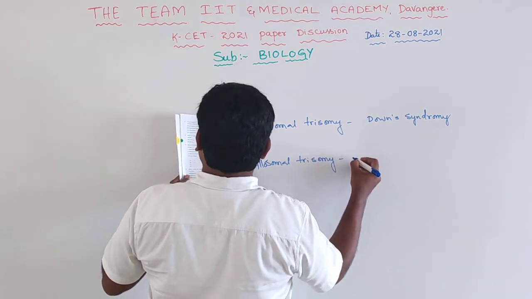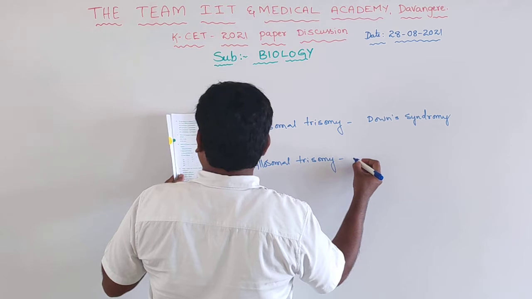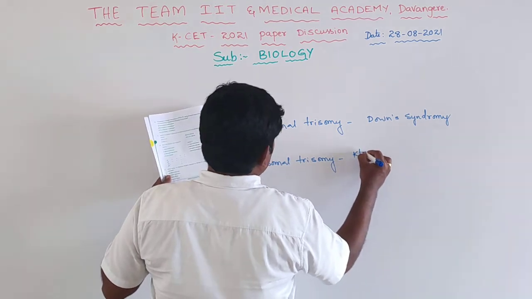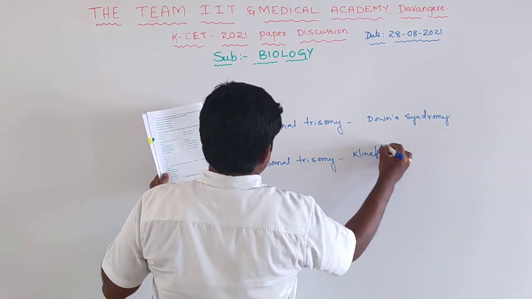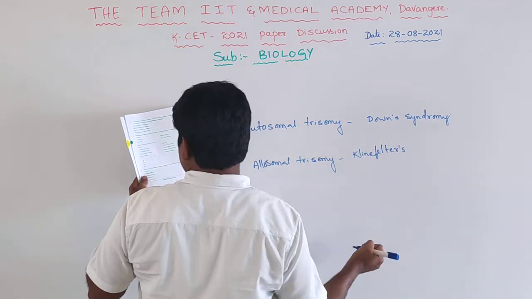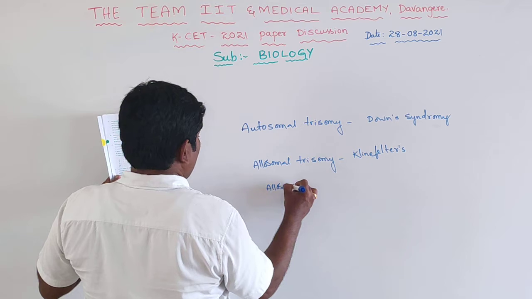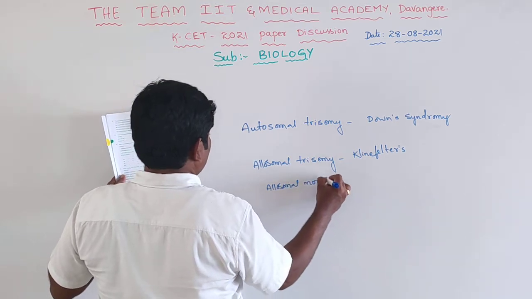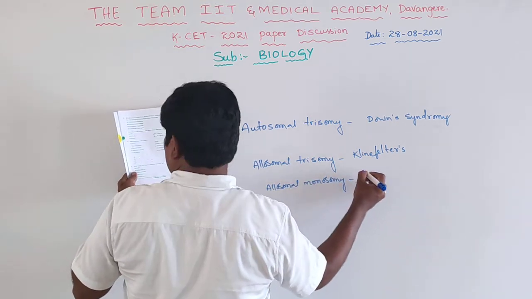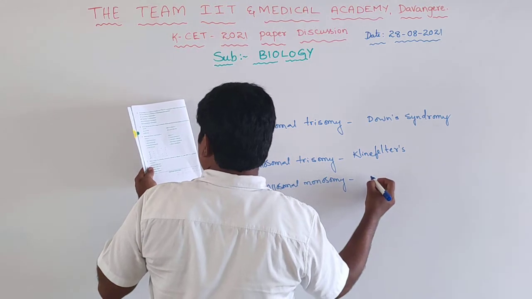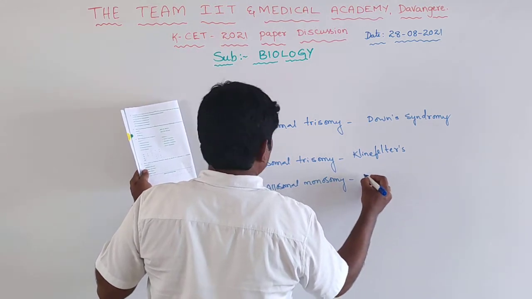Allosomal trisomy is Klinefelter syndrome, and allosomal monosomy is what? Allosomal monosomy is Turner syndrome.